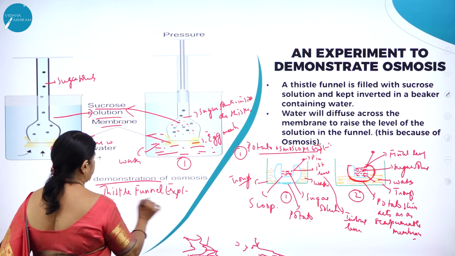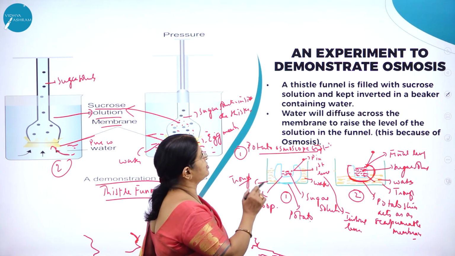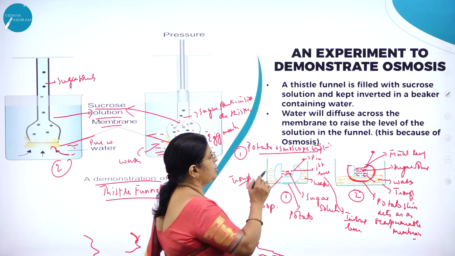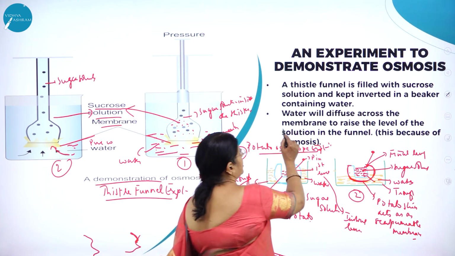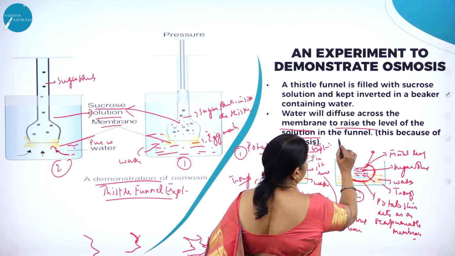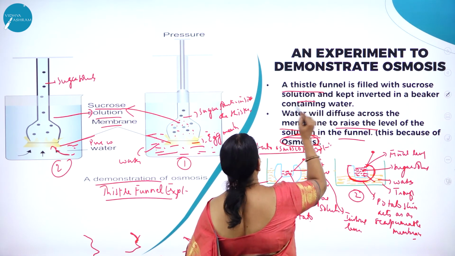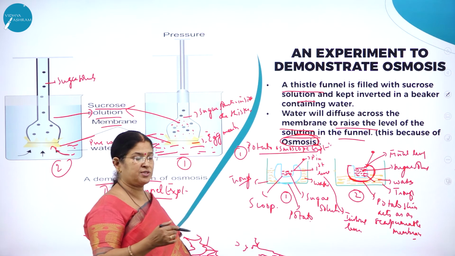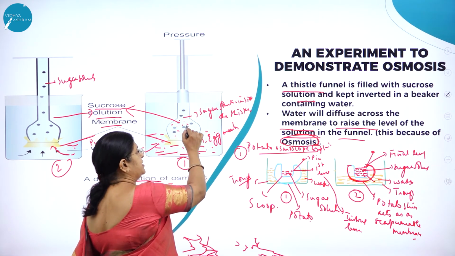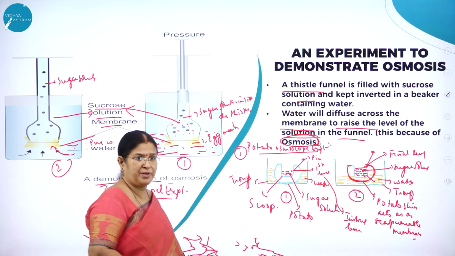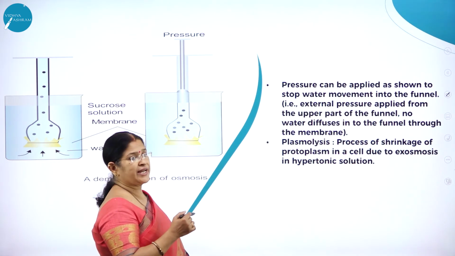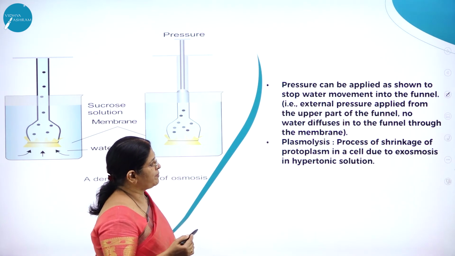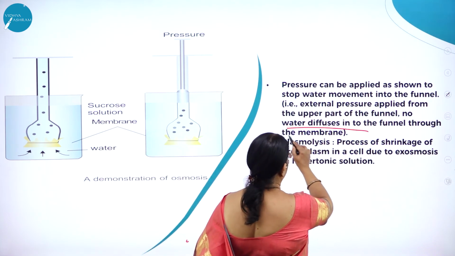So what is an experiment to demonstrate osmosis? A thistle funnel is filled with sucrose solution and kept inverted in a beaker containing water. Water will diffuse across the membrane to raise the level of the solution in the funnel. This is because of osmosis. So why is there a rise in the level of the sugar solution in the thistle funnel? Osmosis has taken place. What is osmosis? Movement of water molecules from a region of higher concentration to a region of lower concentration through a semi-permeable membrane. Then pressure can be applied as shown to stop water movement in the funnel, that is, external pressure applied from the upper part of the funnel. Water diffuses into the funnel through the membrane.